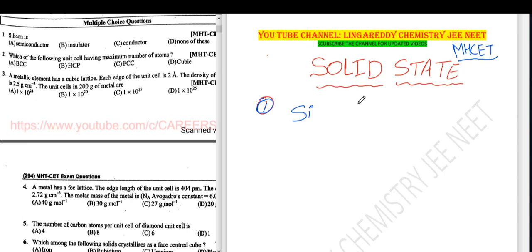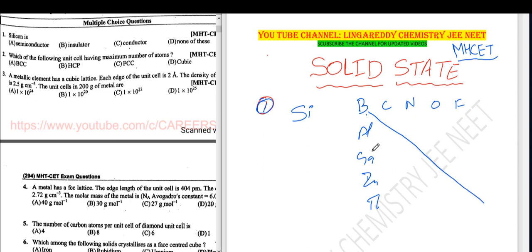See in the periodic table, in the P block elements, we know that boron, carbon, nitrogen, oxygen, fluorine, right? In this boron, aluminium, gallium, indium, thallium, and this diagonal shape.